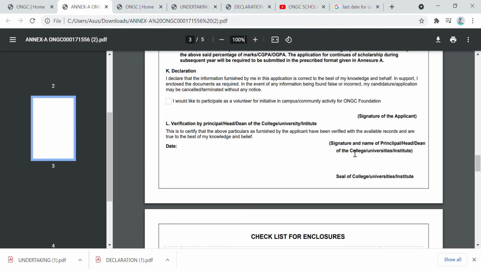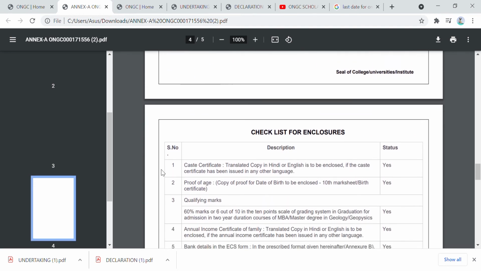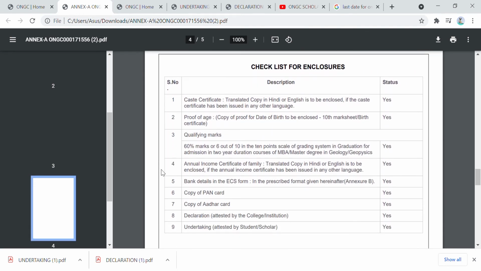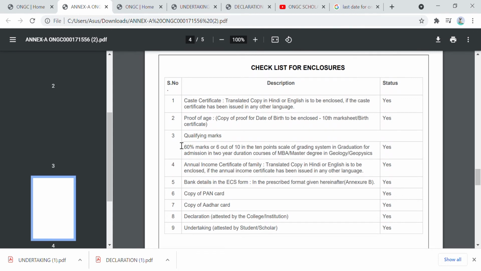Now here is the signature of your principal, dean, or head. Here is a seal, like a mohar. And serial numbers 1 to 9, all these things should be self-attested.